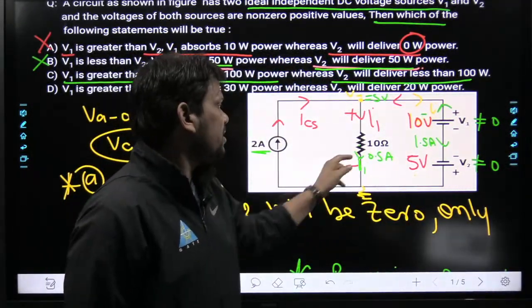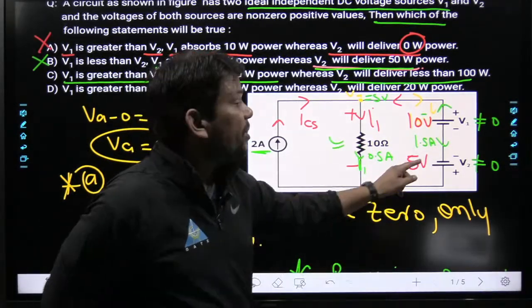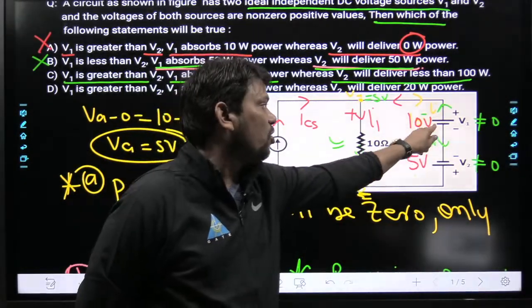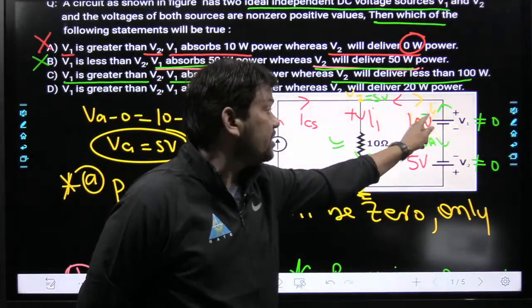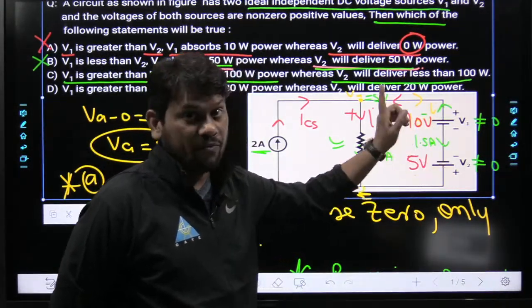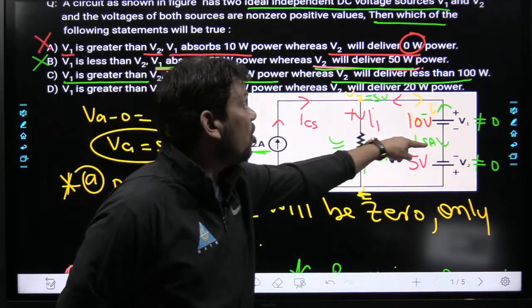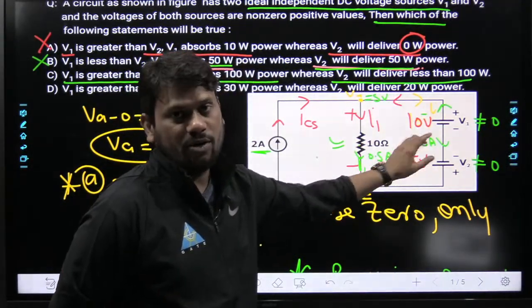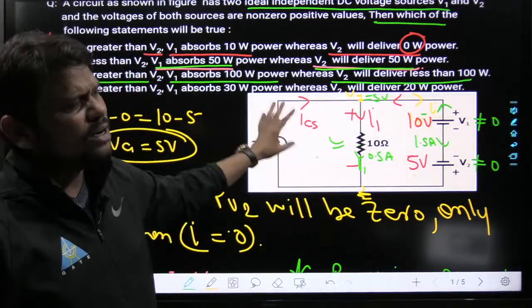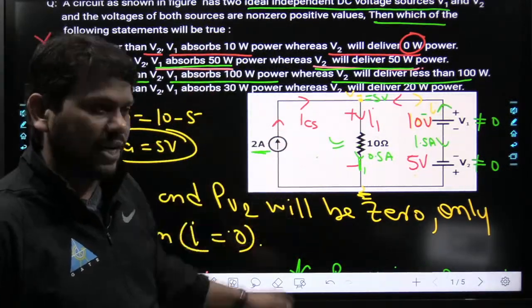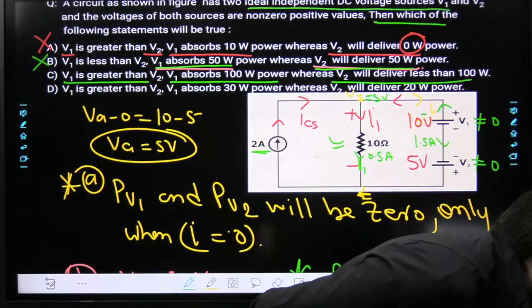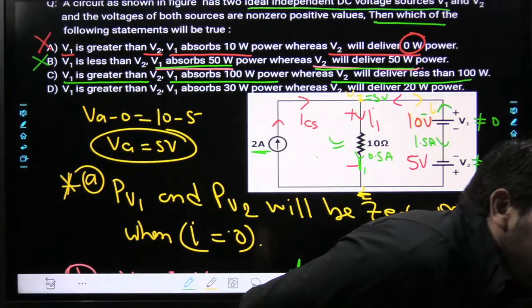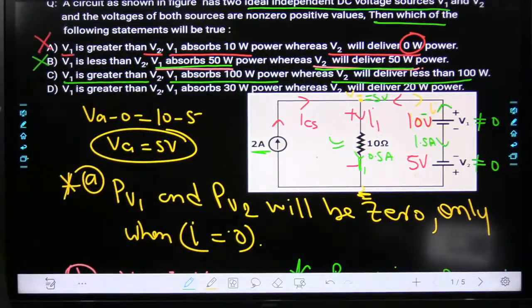So this current basically will depend upon the exact magnitude of V1 and V2. And the exact magnitude of V1 and V2 will finalize whether your current direction will be upward or downward. Okay, this is the first thing, not related to our question, but I want to tell you. Okay, everyone please tell me till now all the points are clear or not.